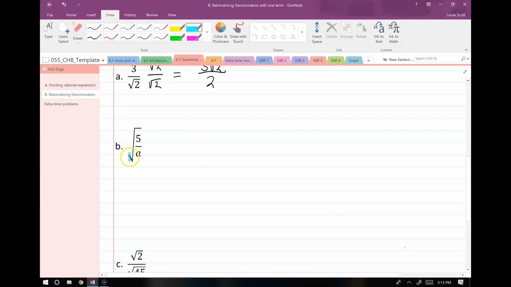You might be tempted to think this is a shortcut or a workaround, but we're not allowed this either, right? If the square root is over the whole fraction, we want to get it out of the denominator. So we have to separate it first to root 5 over root a. Then what should I multiply top and bottom by on this one? Root a, right. And that gives me the square root of 5a on the top over plain old a on the bottom.